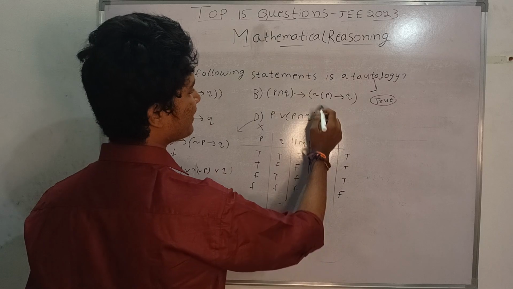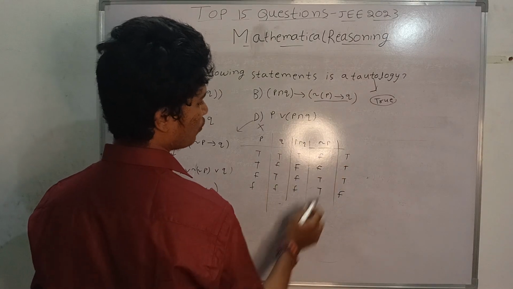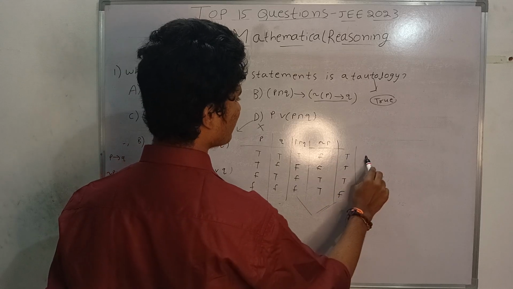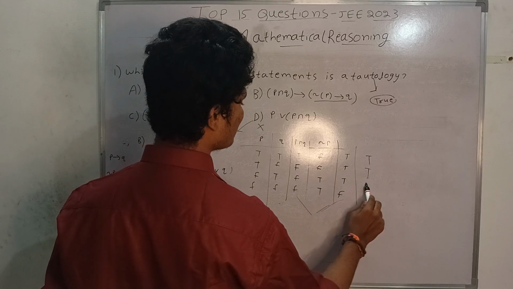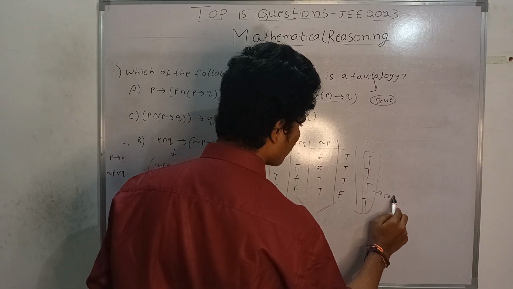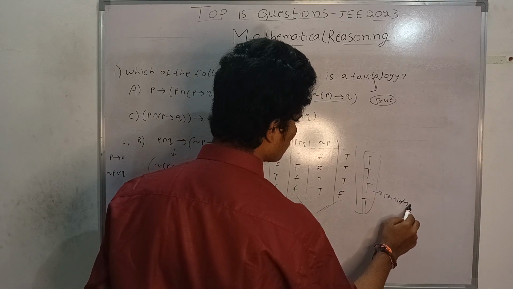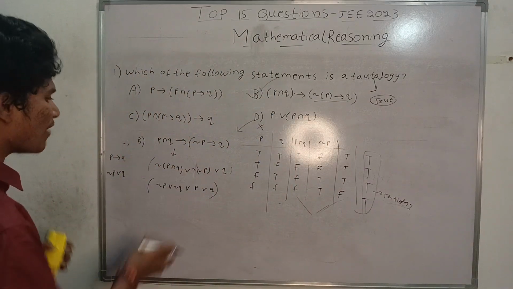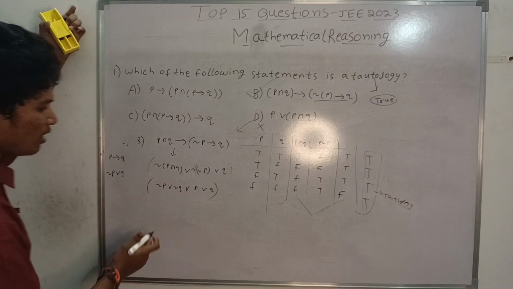This one is complete, and this is P and Q. These two we have to do implication again. TT, that is T only. This is T only, this is T only, this is T only. So here we got a tautology. So this option is correct. Like this you have to do. After calculating this, we can solve here.